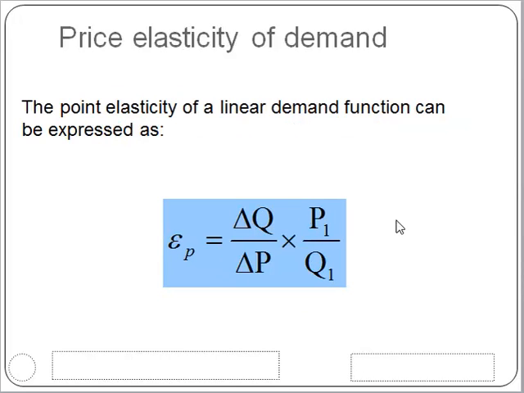If the demand curve is linear, as what we've seen in the last chapter, a straight line, then the point elasticity will be expressed as epsilon p equals change in quantity over change in price times price 1 over Q1. We will not use point elasticity in this chapter, but we will use it in the chapter on demand estimation. So we will take a closer look at them.